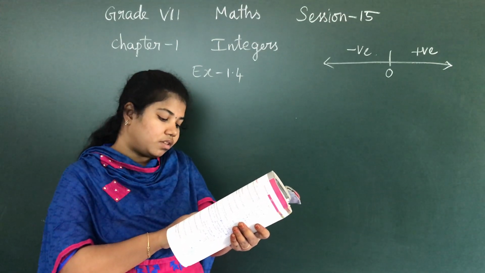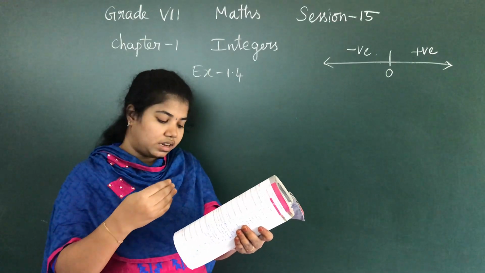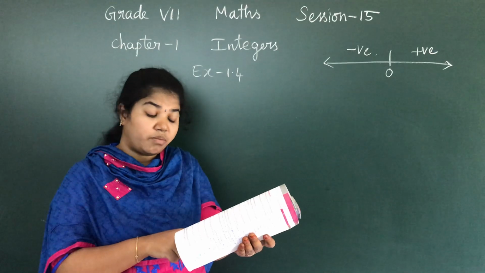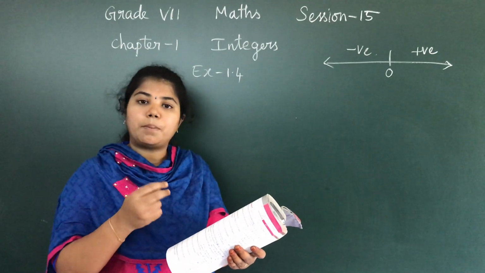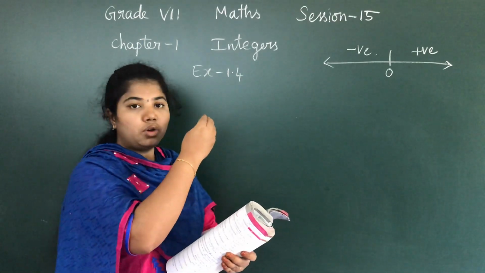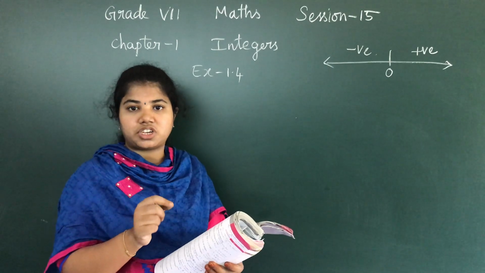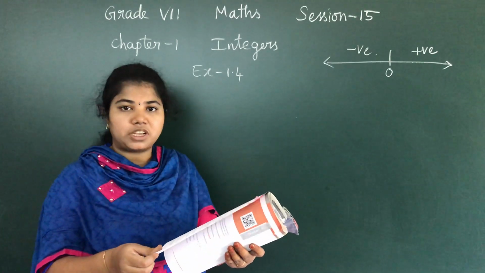Okay, now at what time would the temperature be 8 degrees Celsius below 0? If it goes on decreasing like this, what is the time when the temperature is 8 degrees Celsius below 0? Below 0 means minus 8. So you have to go on in such a procedure until you reach minus 8 degrees Celsius. Let us first complete this, then we will move on to the next question. What would be the temperature at midnight?